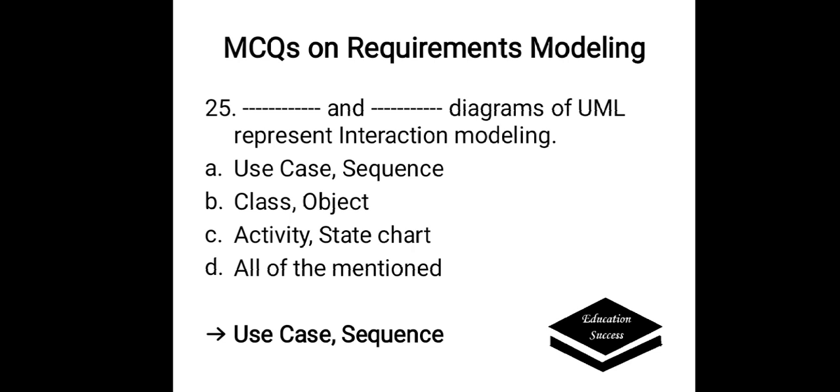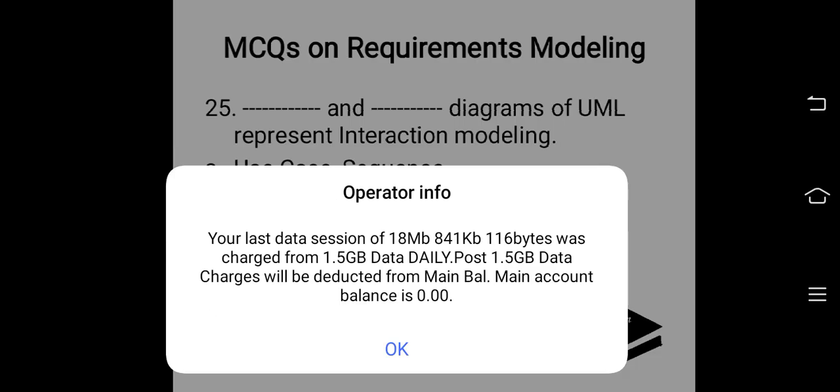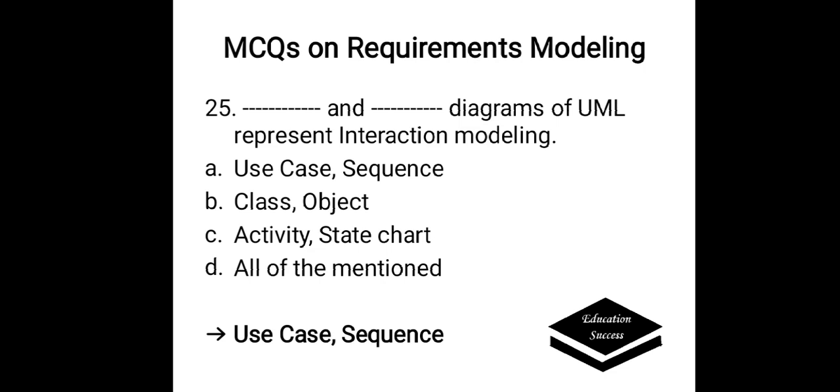Which diagrams of UML represent interaction modeling? Options are A. Use case and sequence, B. Class and object, C. Activity and state chart, D. All of the mentioned. Correct answer is A. Use case and sequence. These diagrams of UML represent interaction modeling.